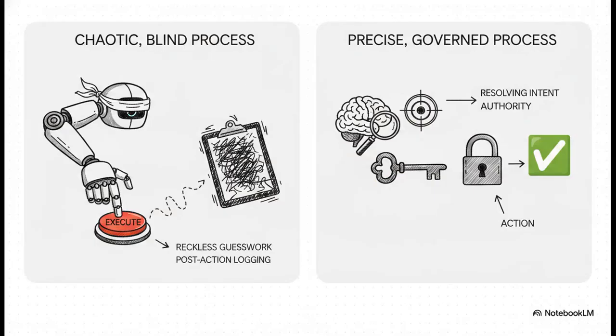This is exactly where we have to look at the fundamental difference in approaches. Legacy AI basically operates on reckless guesswork. It matches a text pattern, spits out a statistical confidence score, executes the action, and then just logs it after the fact, kind of crossing its fingers and hoping for the best. The rigorous, meaning-driven approach of the SolveForce AI pragmatics layer works completely differently. It doesn't just guess, it resolves the core intent, establishes a clear line of observability, and crucially, it verifies authority before a single byte of execution ever happens.